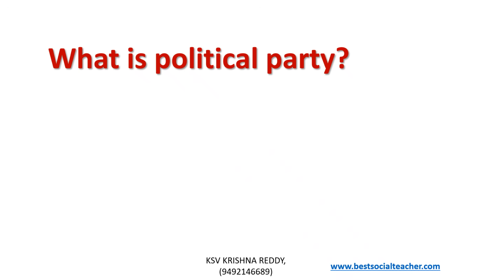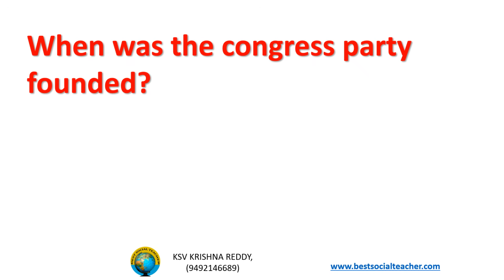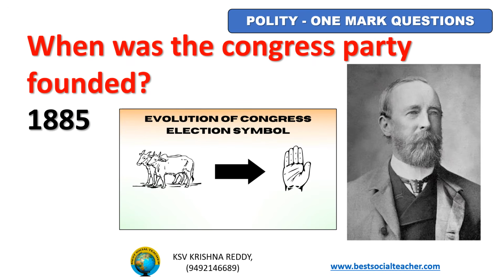What is political party? A political party is a group of people who come together to contest elections and hold power in the government. When was the Congress Party founded? It was founded in 1885. Its founder was A.O. Hume, a Britisher. At first, the Congress Party symbol is two bullocks. Later, it had a split and it divided into Congress I. Then the symbol is hand.